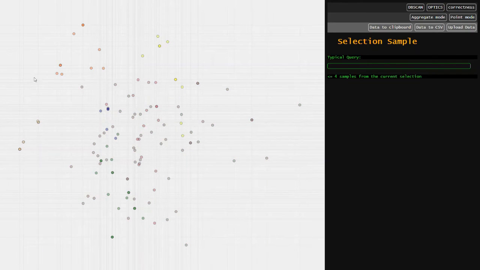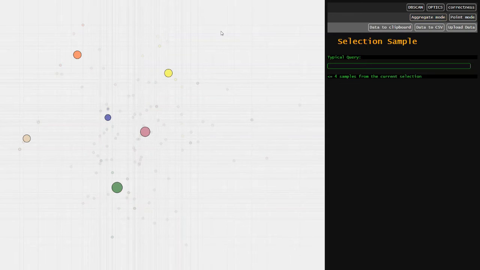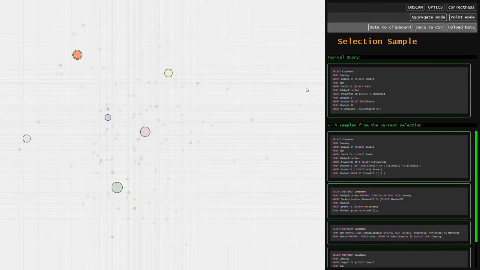We now see the several fundamental approaches broken down by color. Shifting to aggregate mode makes this a bit easier to parse. You can now see that there are 6 core approaches taken by students, and for the sake of time, I will demonstrate the way an instructor would go through a lesson plan for the top 3. We'll start with the orange in the upper left corner.